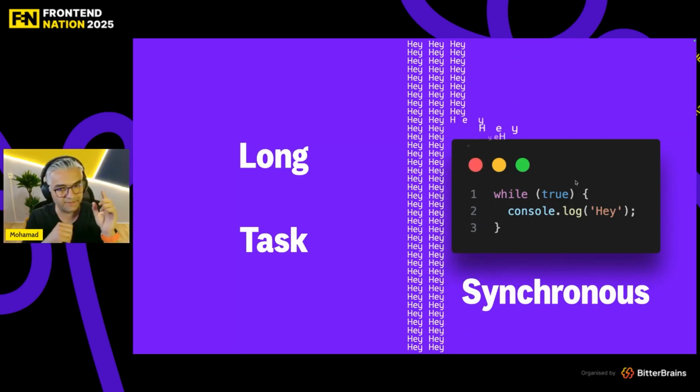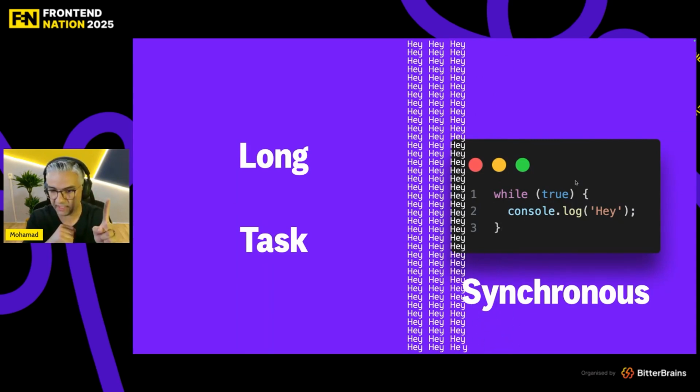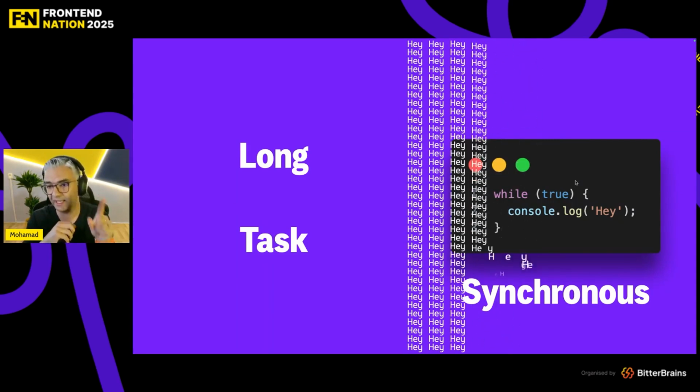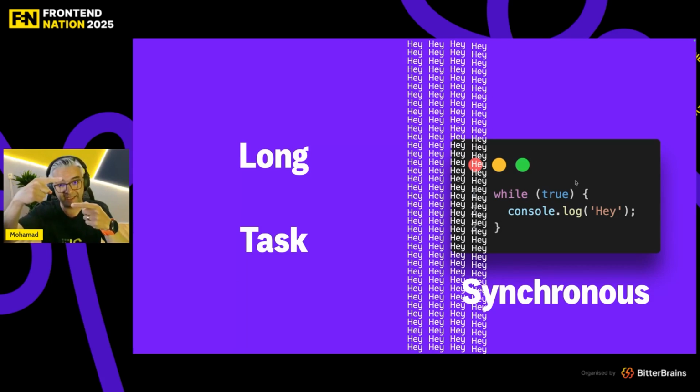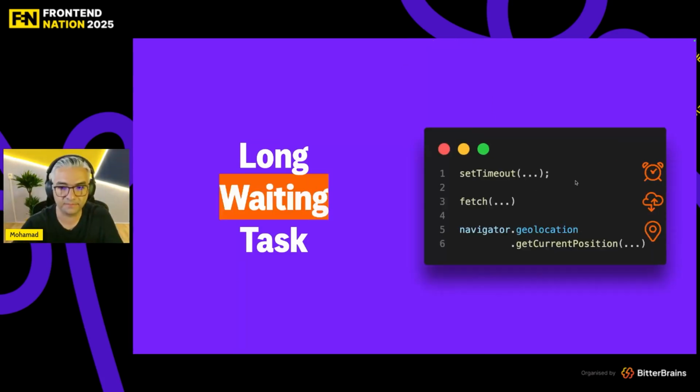Because JavaScript, as we talked about, is one thread. So there is one thread handling everything behind the scenes. If that thread is busy, it means that no other code would be run behind the scenes. And it is synchronous, which means it goes line by line. So since the main thread is busy doing this infinite loop, it's not going to end.